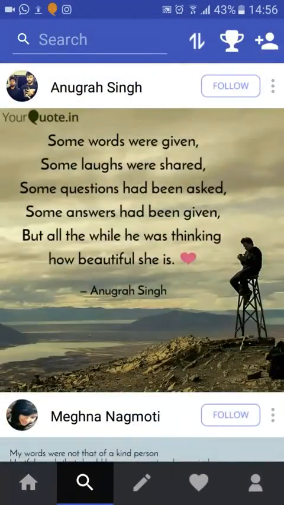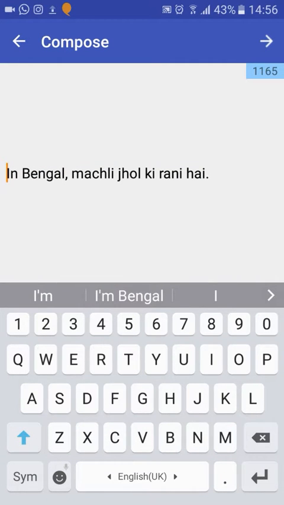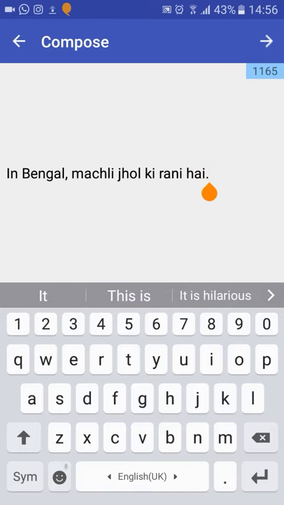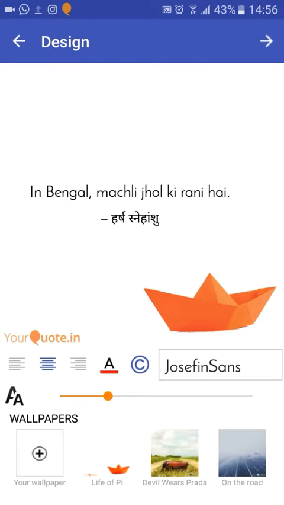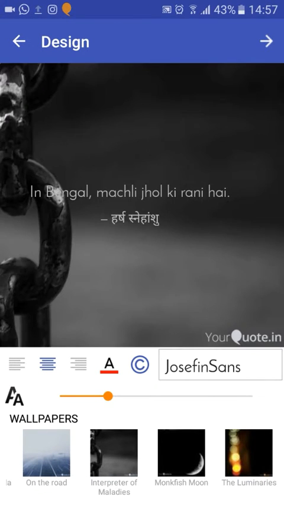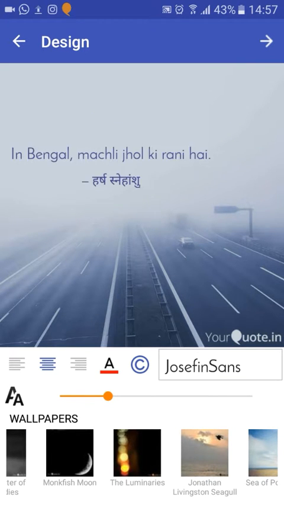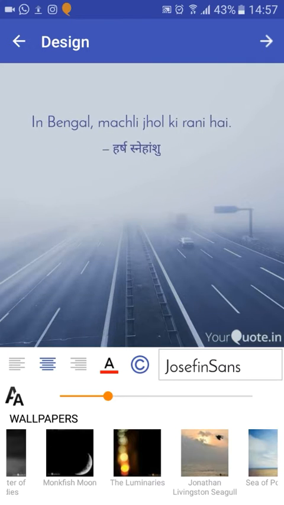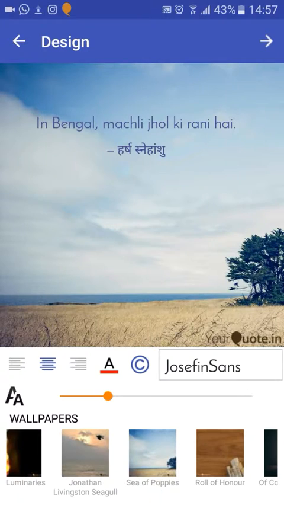And to post, what you have to do is you open a compose screen where you can type. So it's already typed actually, so it's my draft in Bengali. Machli jhol ki rani hai. And then I go next, I click on the next button. It opens into this design page where you have different wallpapers which you can switch by just tapping on them, and you can move the text around as well anywhere you wish. You can change the color. The default color is good enough, so I'll not change the color here.